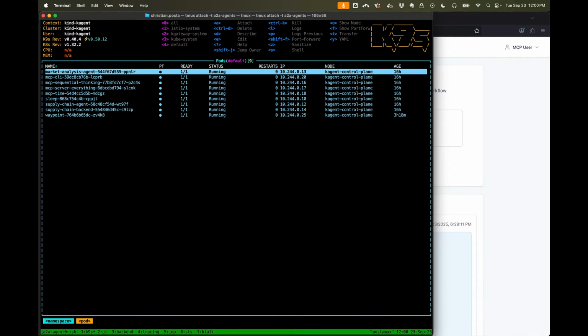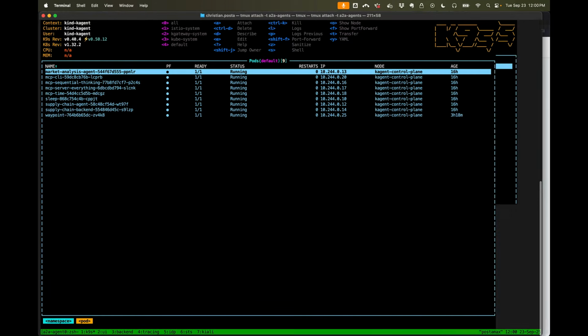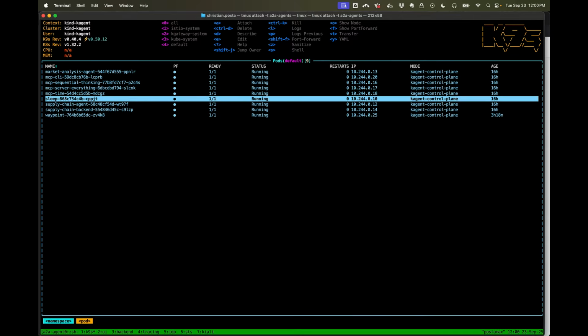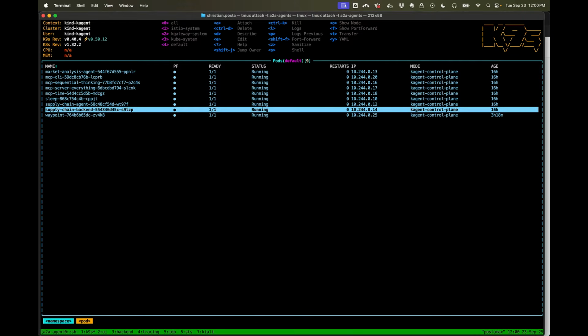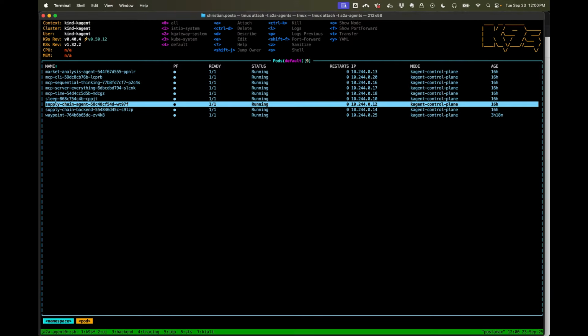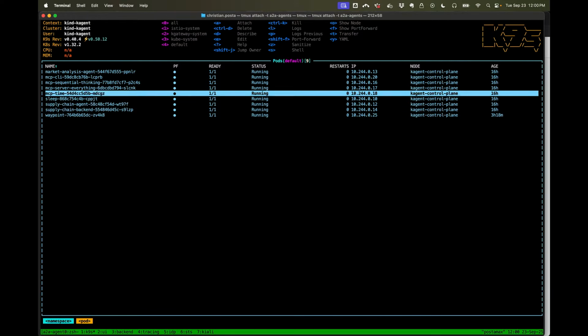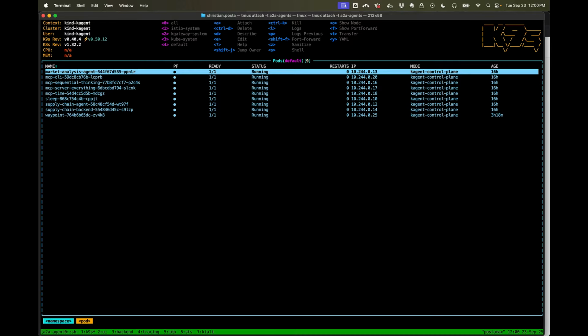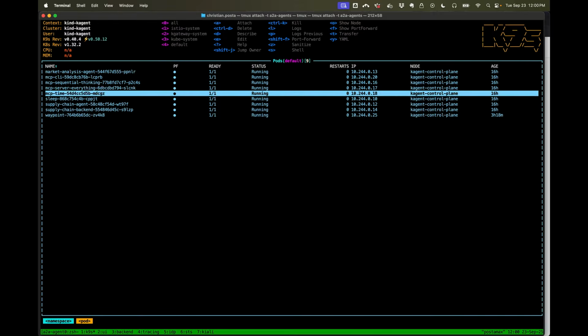I'll just make this a little bigger. All right, so we have our supply chain backend, which services the UI. We have our supply chain agent, and we have our market analysis agent. We also have a number of backend MCP servers that the market analysis agent can call. Now, we are running a technology called Istio Ambient Mesh.